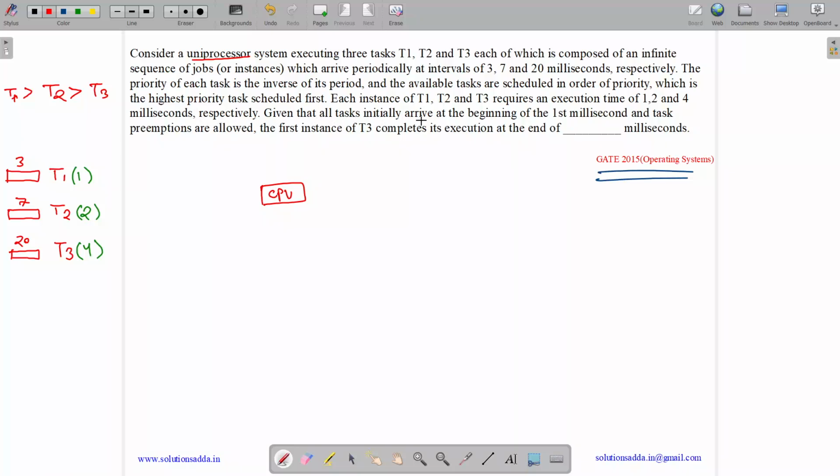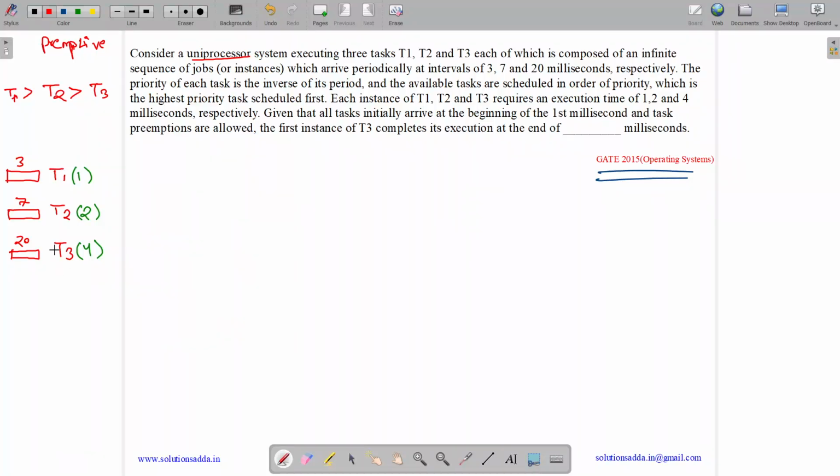Given all the tasks initially arrive at the beginning of the first millisecond and task preemption is allowed, the first instance of T3 completes its execution at the end of dash millisecond. So we need to tell when the first instance of T3 completes its execution.